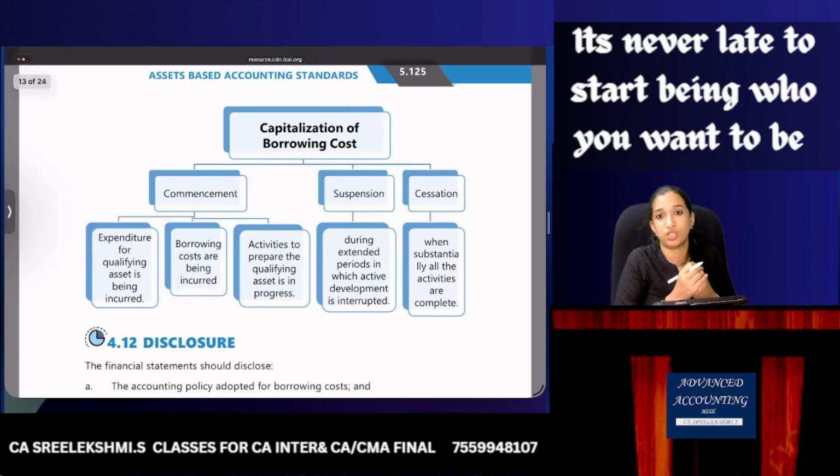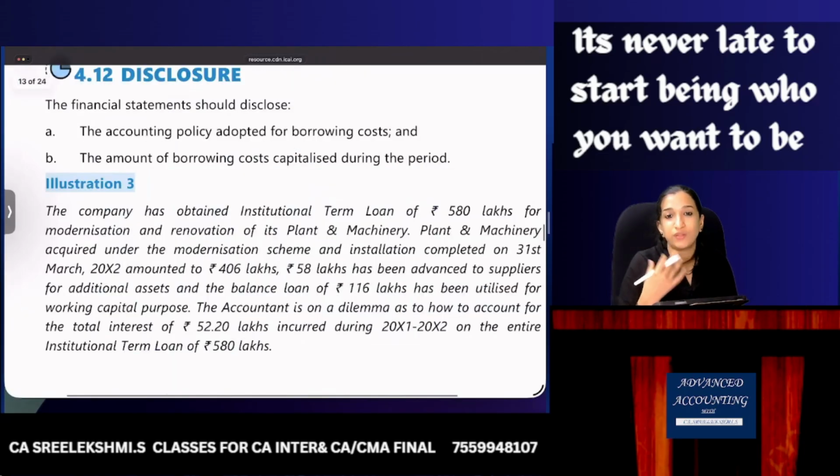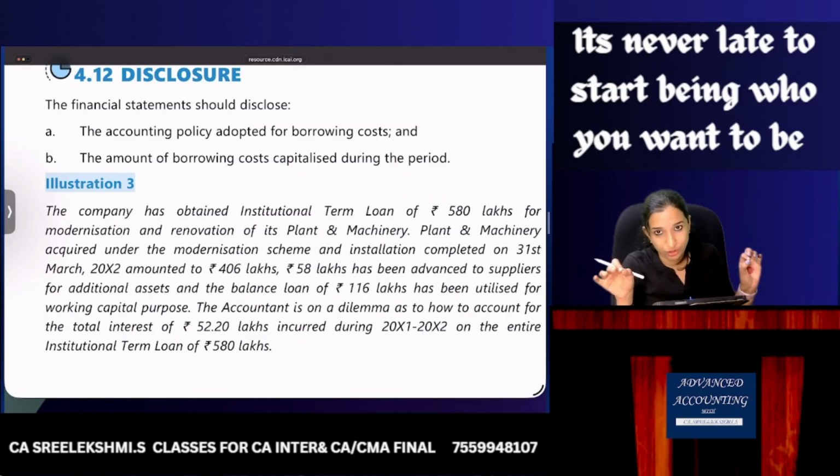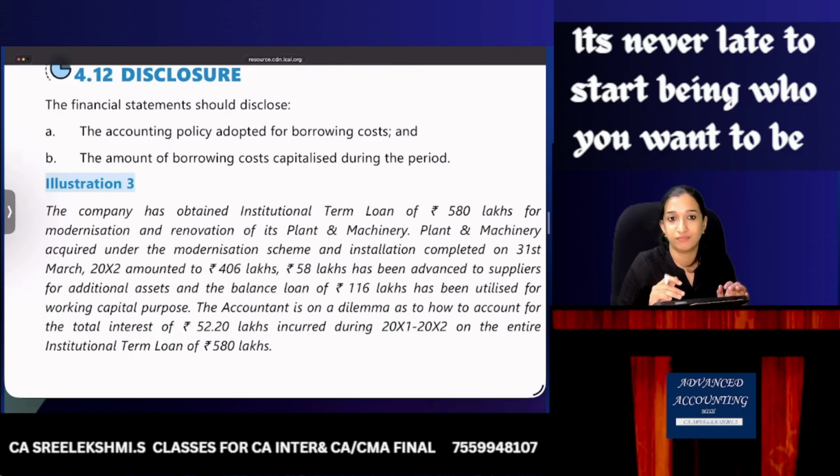What are the disclosures in the financial statements with respect to borrowing cost? What is the treatment adopted for borrowing cost by you? Capitalization, or interest charged to P&L, that you should write. Then how much is the weighted average borrowing rate, if any, used?